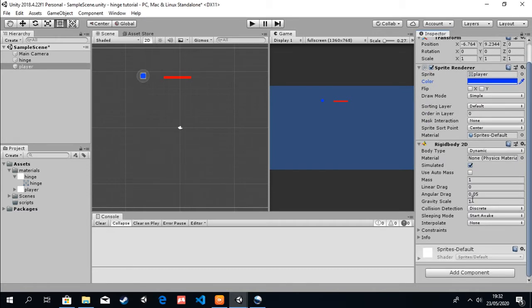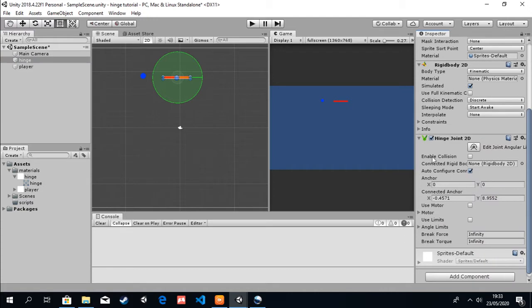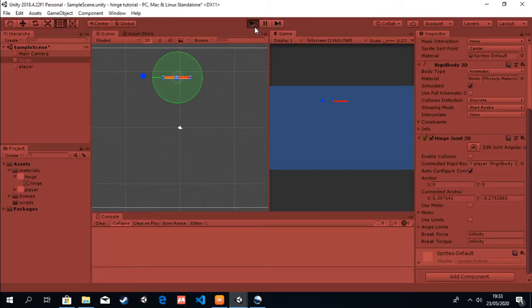Unfortunately, for this tutorial I'm not going to add a line renderer, which would show how we're connected to this thing. For now I can show you quickly by setting the connected rigid body to our player in the scene. Now when I hit play, see what happens. The player swings around nicely around this hinge.